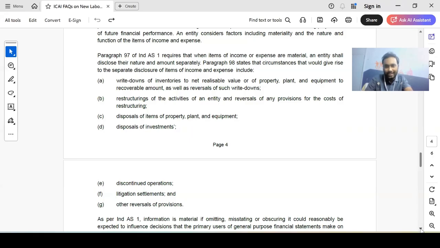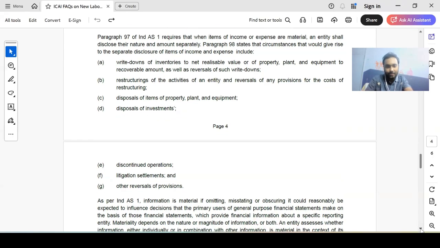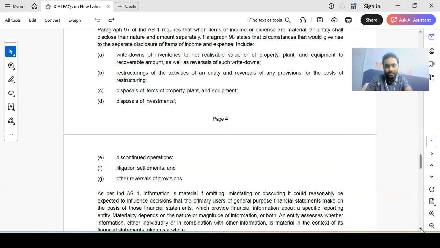So this is just an example or an indicative list. So anything and everything that you feel is material can be presented separately and should be presented separately, right? Next, as for Ind AS 1, information is material if omitting, misstating, or obscuring it could reasonably be expected to influence decisions that primary users of general purpose financial statements make on the basis of those financial statements, which provide financial information about a specific reporting entity.